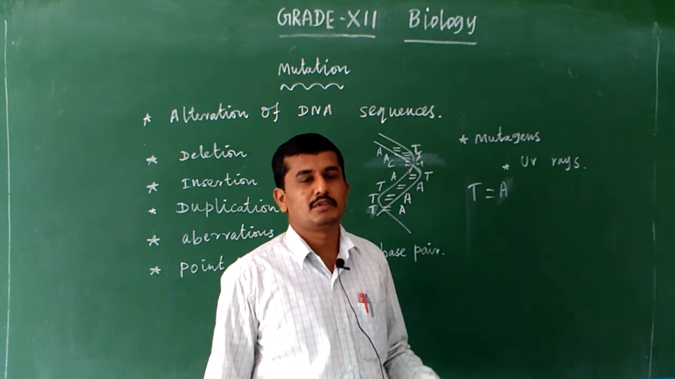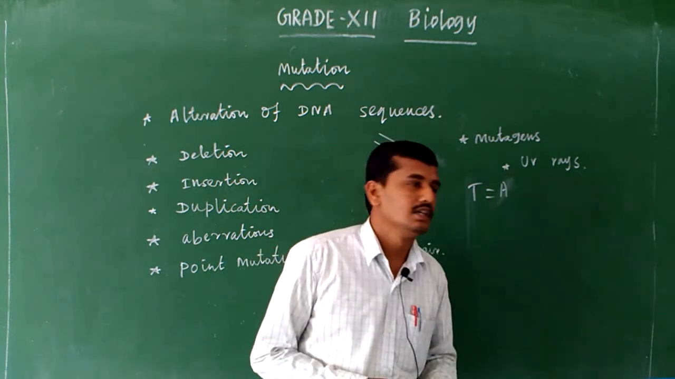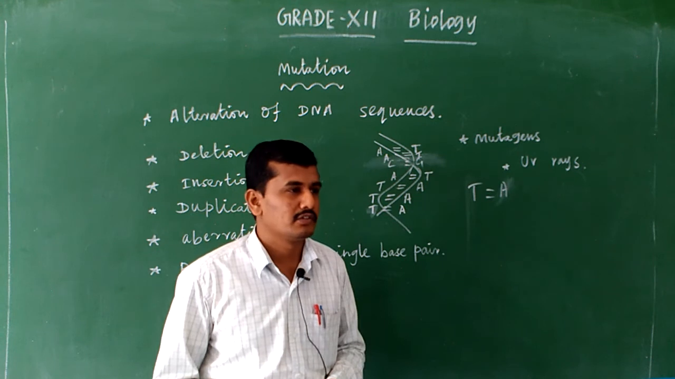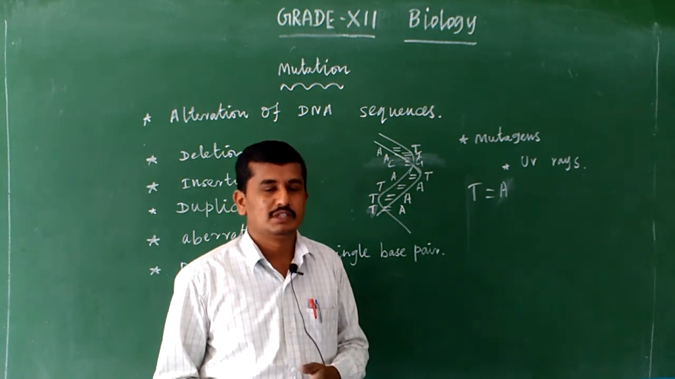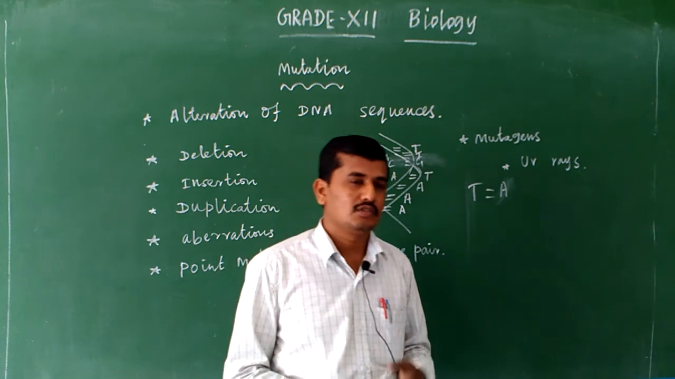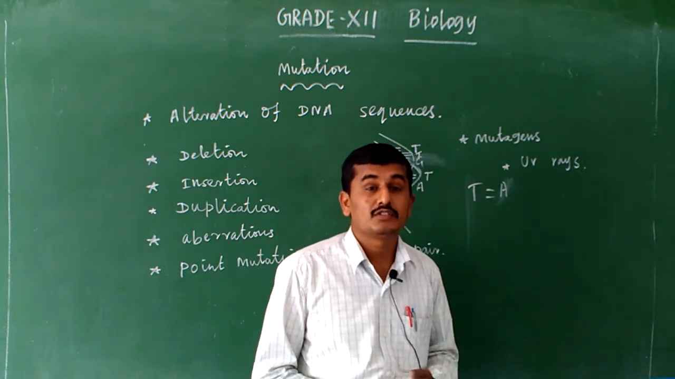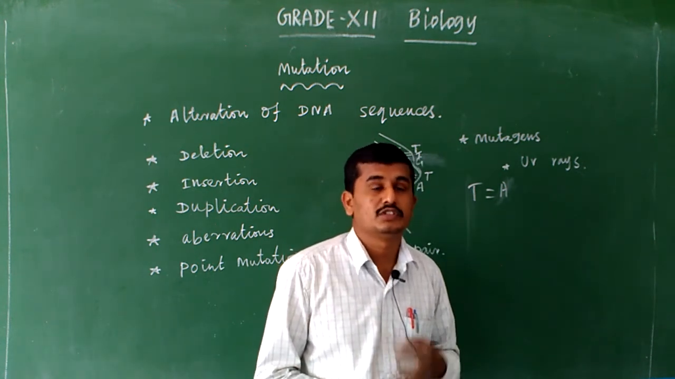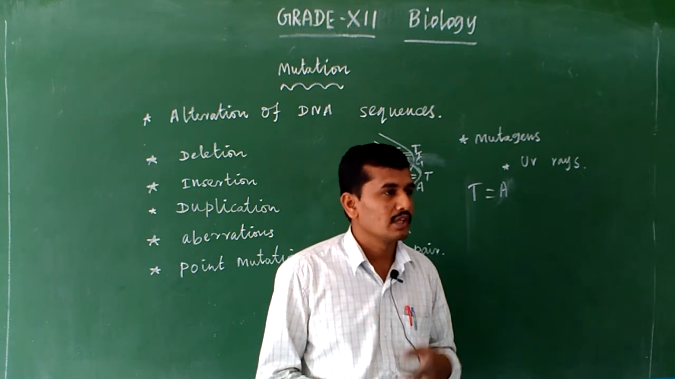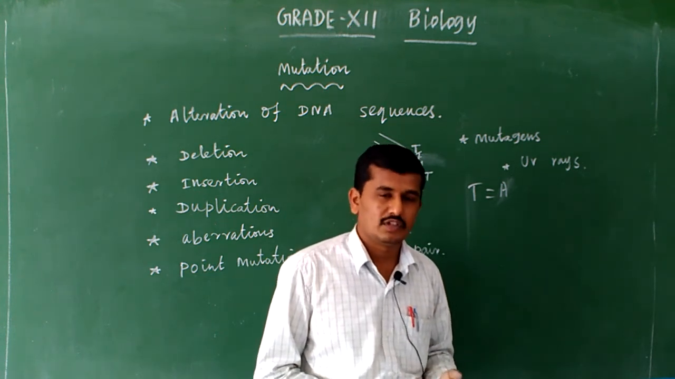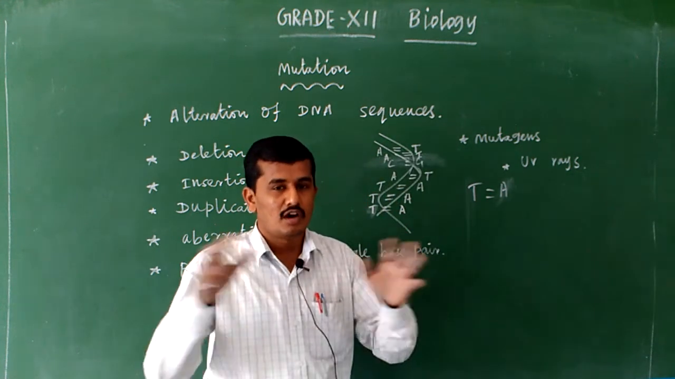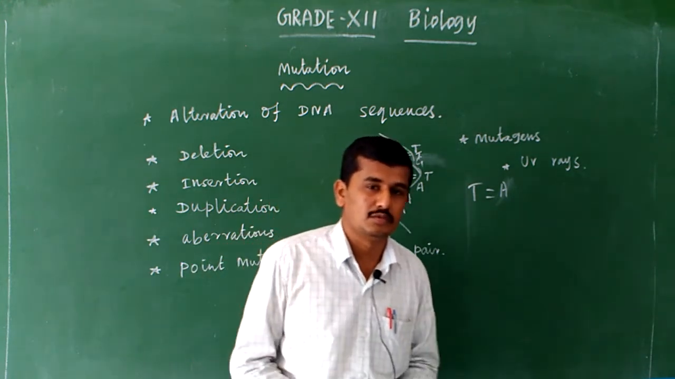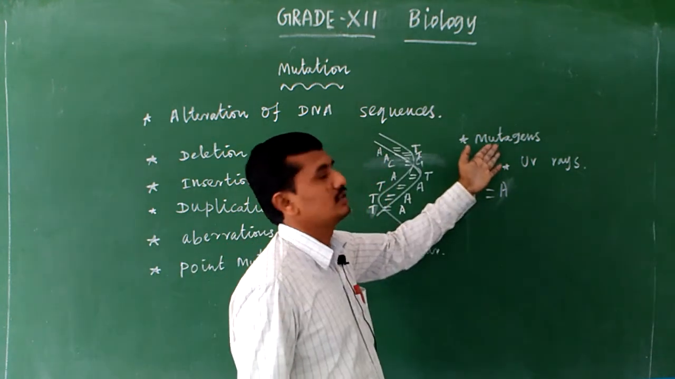Like physical agents, such as X-rays, alpha rays and ultraviolet rays, chemicals also induce mutation, like mustard gas, mustard oil, methyl bromide, and various gases which cause mutation. Some viruses also cause mutation, sudden changes in the DNA. So mutation is caused by various factors: physical, chemical and biological. All the factors which cause sudden changes in the DNA and in the chromosome are known as mutagens.